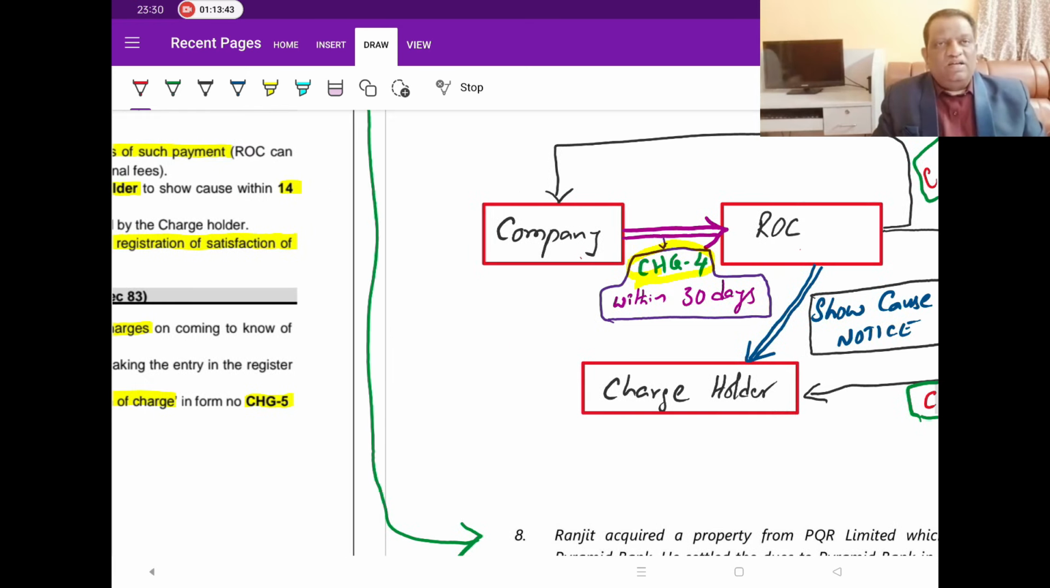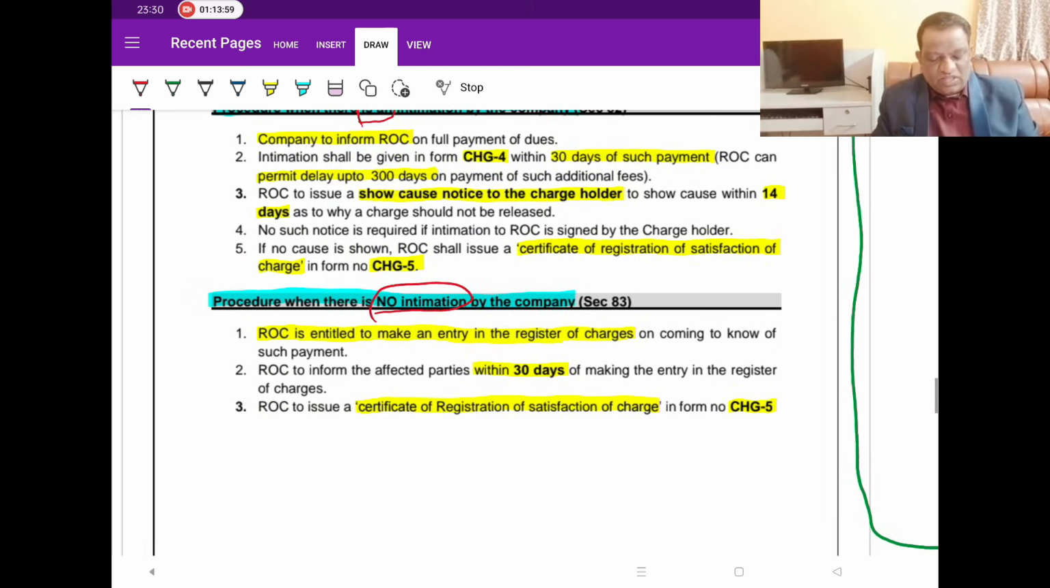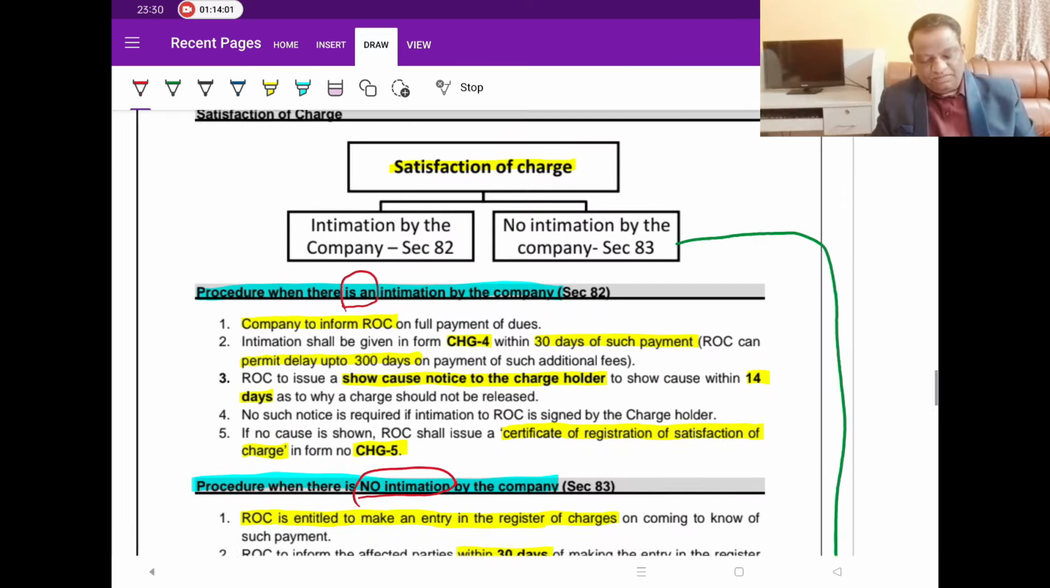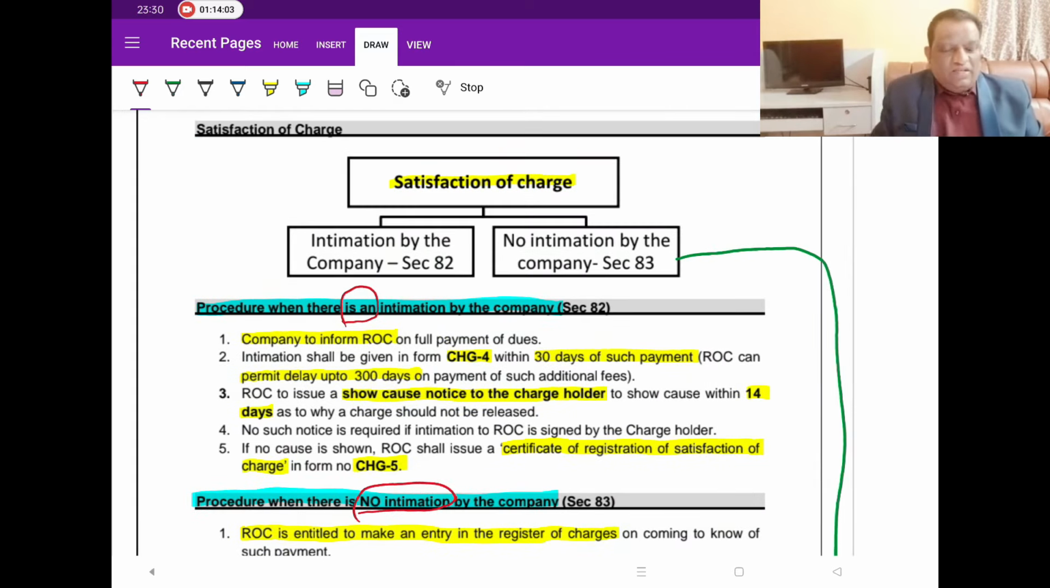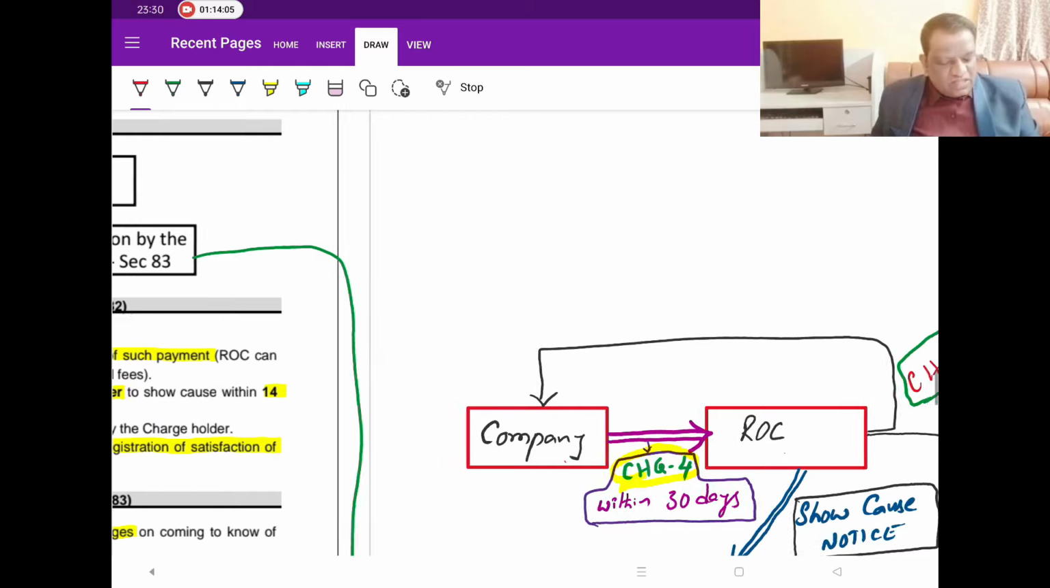So indirectly, it is the legal conclusion of this entire concept of the company borrowing the money and giving the charge. But because the company has paid the total money, they don't want the charge to still be on. So that is when the satisfaction of the charge would come into the picture. That is the concept, what you understand from this.